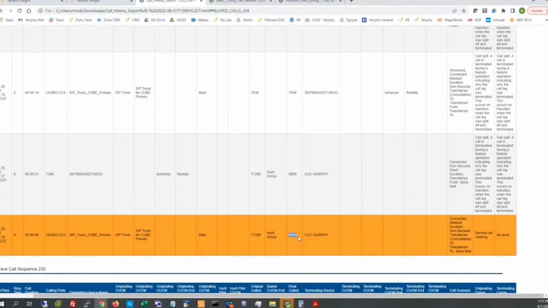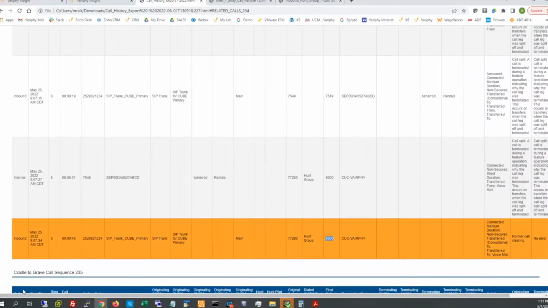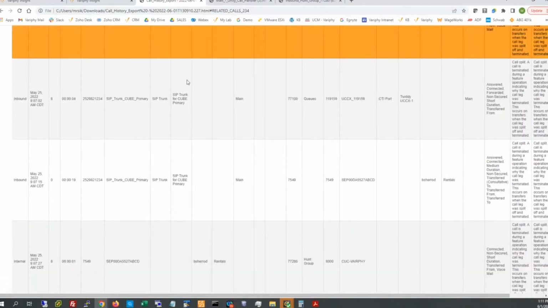Whether or not that's someone leaving a voice message for this Hunt group or looking to be transferred elsewhere, we'll talk about in a few minutes. But the luxury of having access to all this data is that Verify can use cradle-to-grave logic and additional search sets, which we'll get into shortly, so I can pick and choose different bits and pieces out of these sequence legs and make additional summarizations within our report bodies as well. So we don't necessarily need to know about all this.